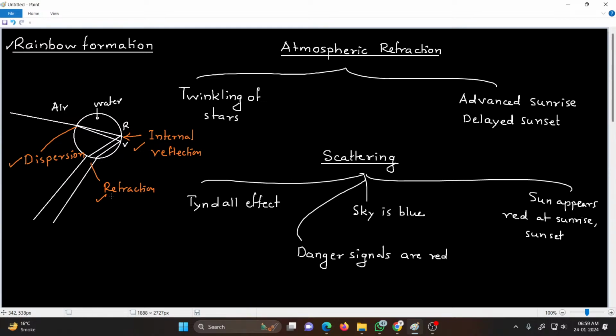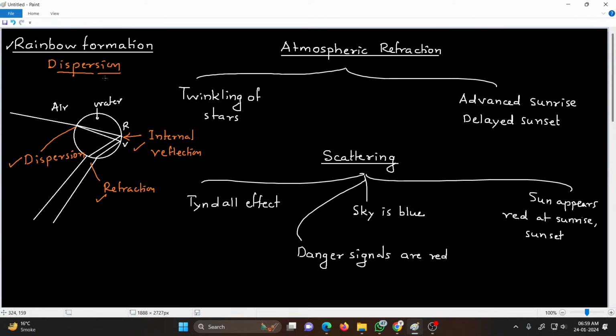And there is a specific time in which you can see the rainbow, because the angle of incidence of sun ray is also very important, and for a specific angle only you can see the rainbow. So this was the first phenomena, that is rainbow formation. It was dispersion of light.